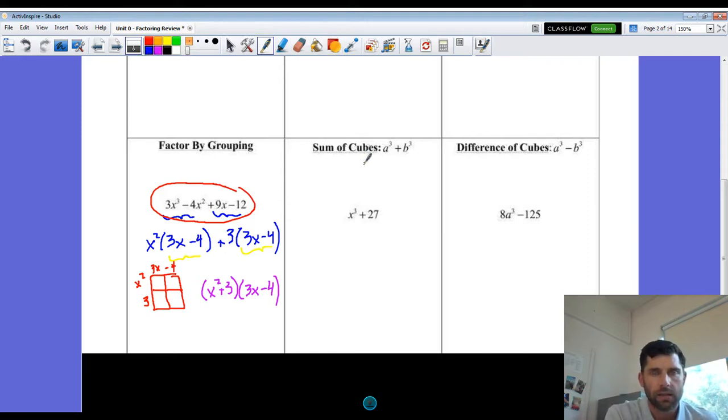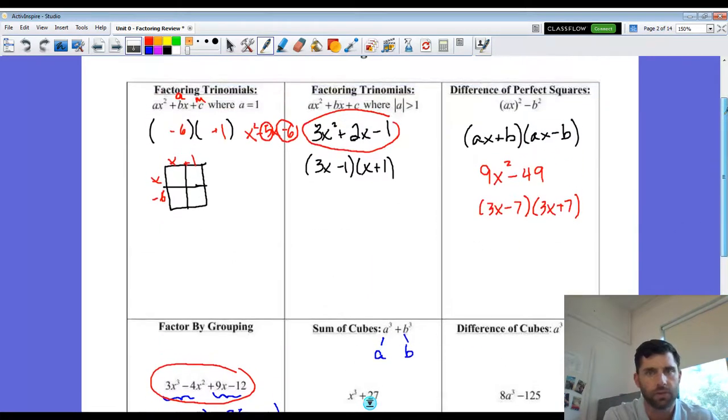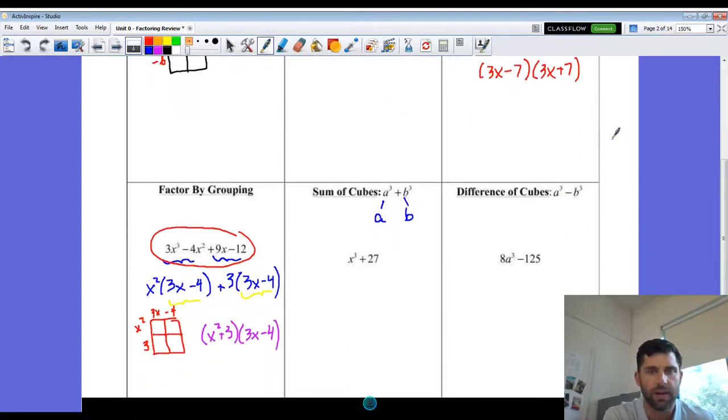All right, last strategy. You may have talked about this a little bit, but sum and difference of cubes. So sum and difference of cubes should begin to look as comfortable as a difference of 2 perfect squares. You should see this and identify right away the pattern. So if we have cubic terms here and here, the a and the b that I'm going to show you in this formula are the cubed root of those 2 terms. And that'll be important in just a second.